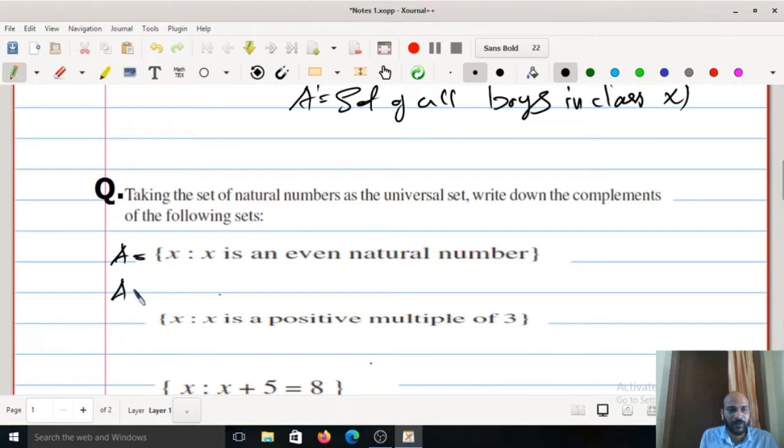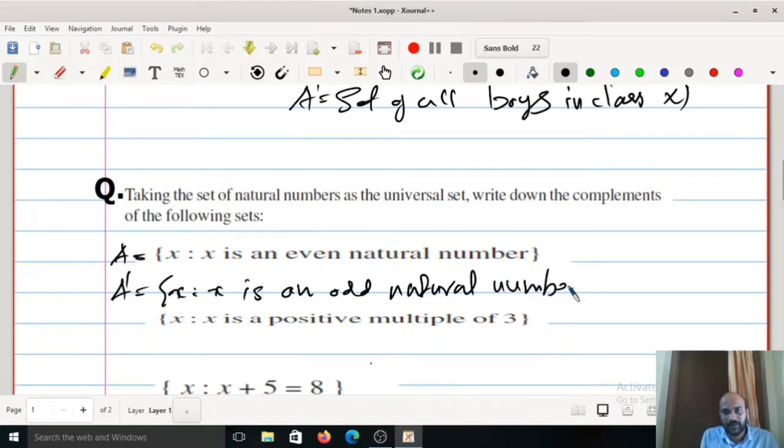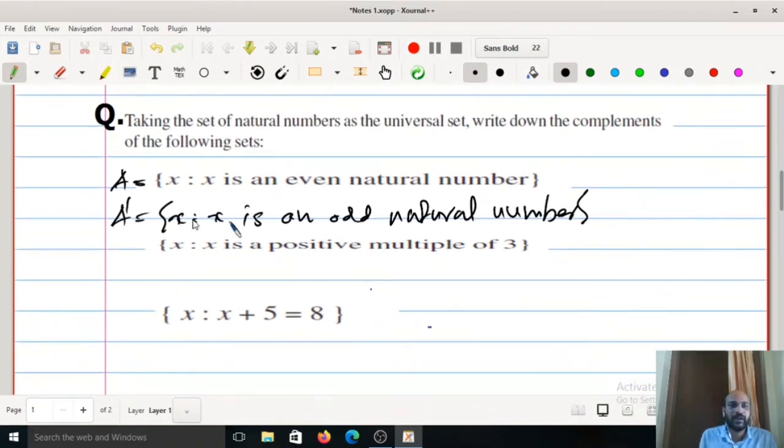So what about A complement? All natural numbers, difference, even numbers. That is set of all x, x is an odd natural number, right? Odd natural number. Actually, collection of all even natural numbers plus odd natural numbers is collection of all natural numbers. So A complement will be collection of all odd natural numbers because A is collection of all even natural numbers.